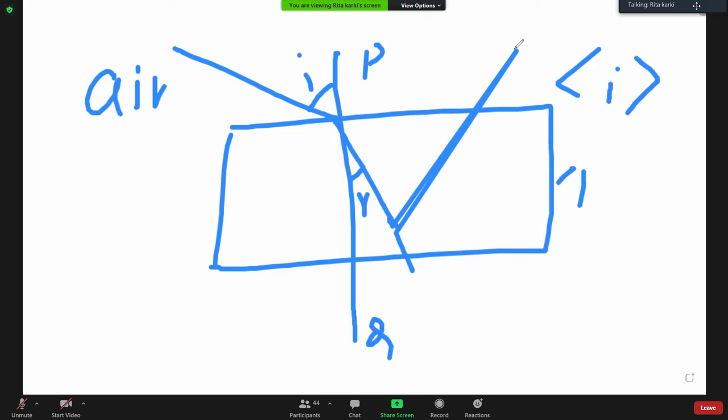In the first case, the angle of incidence will always be more than the angle of refraction, as refracted rays of light bend towards the normal. Since the refracted ray is always closer to the normal, the angle of incidence will always be higher than the angle of refraction. Clear? Clear about this first? Yes. Now, the second case.